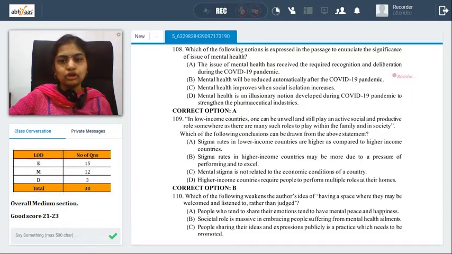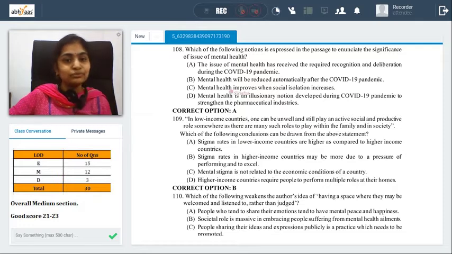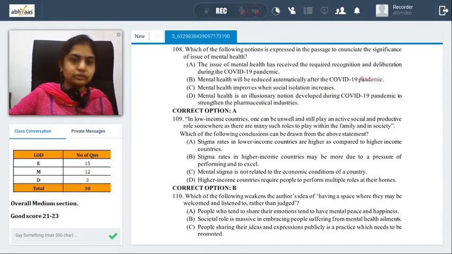Mental health will be reduced automatically after the pandemic. No. Mental health improves when social isolation increases. Improves is incorrect here, because social isolation is a cause for mental health issues. So this is incorrect. Mental health is an illusionary notion developed during the pandemic to strengthen pharma industries. Totally irrelevant. So B, C, D are happily eliminated. They are not at all an answer. So you're left with option A again, right?